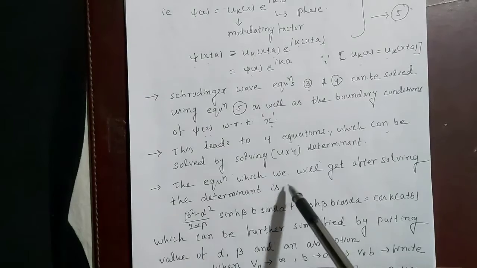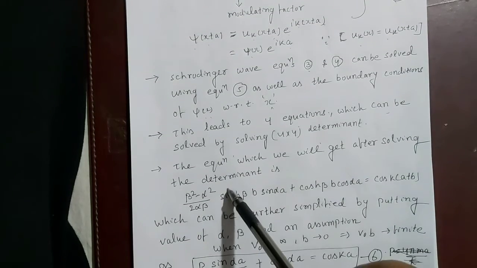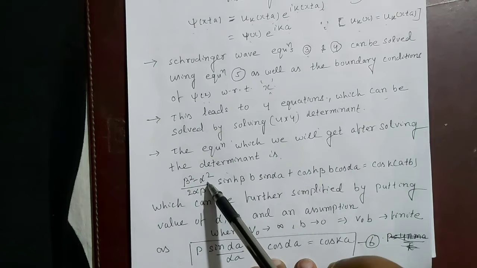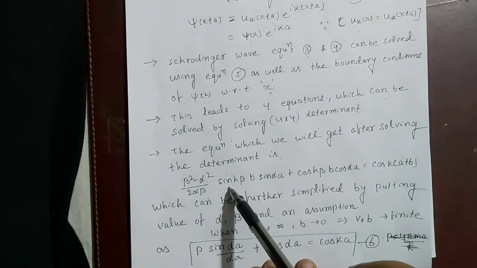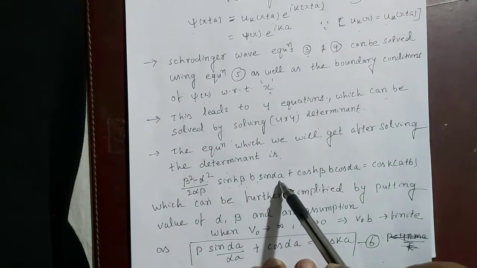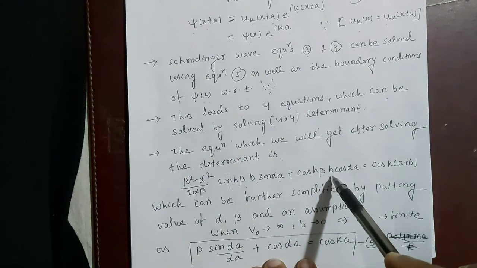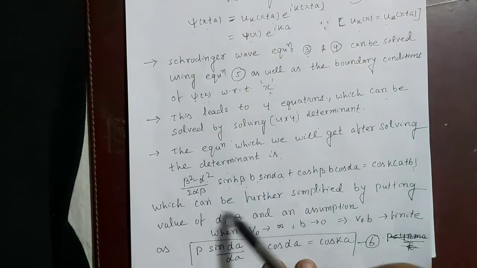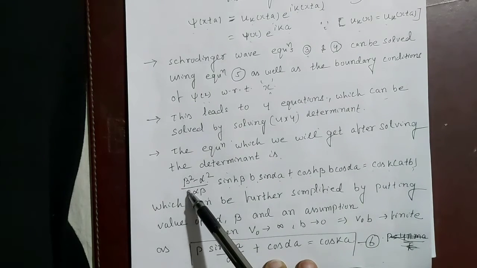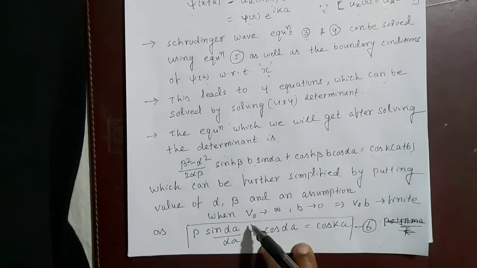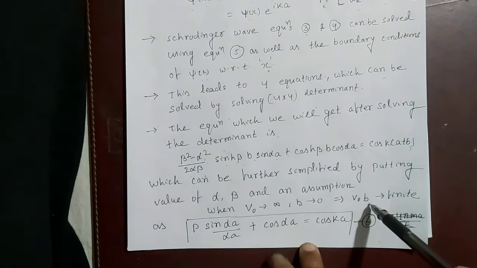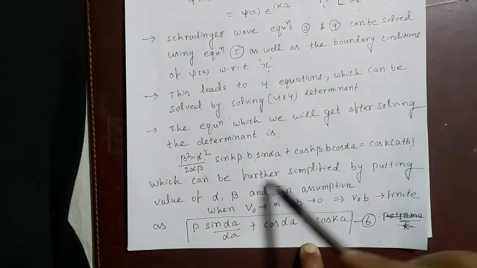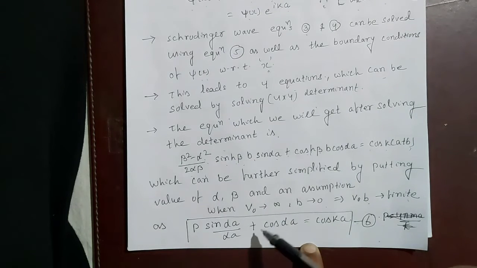The equation which we will get after solving the determinant is (beta square minus alpha square) by 2 alpha beta, sinh beta b sin alpha a, plus cosh beta b cos alpha a, equal to cos k(a plus b). This can be further solved by putting the values of alpha, beta and an assumption: when V naught tends to infinity, b tends to 0, so V naught b is finite. Using this assumption, the equation reduces to P sin alpha a upon alpha a plus cos alpha a equal to cos ka.